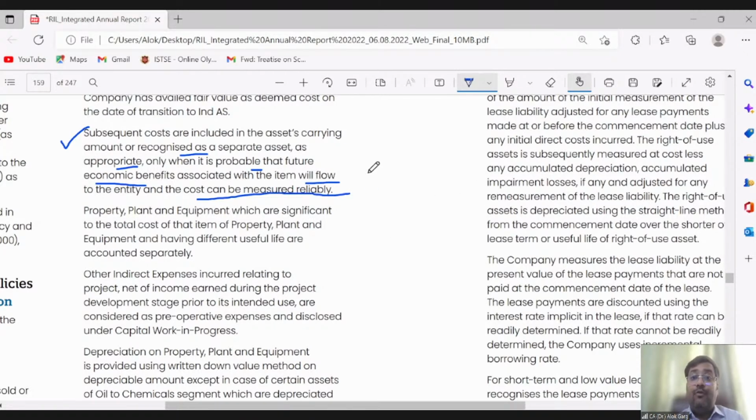Sir, whatever you taught us as the theoretical part of Ind AS 16 is written in the annual report of Reliance Industries Limited, one of the biggest companies of Asia. It is written in their accounting policy. Yes, my dear friends. Whatever you are reading in Ind AS 16, in CA Financial Reporting, practically this will be asked when you are appearing for an interview, when you are applying this concept in real life, right? So these concepts are very helpful. These are not theoretical concepts. These are practical concepts, right? Is it clear, friends?